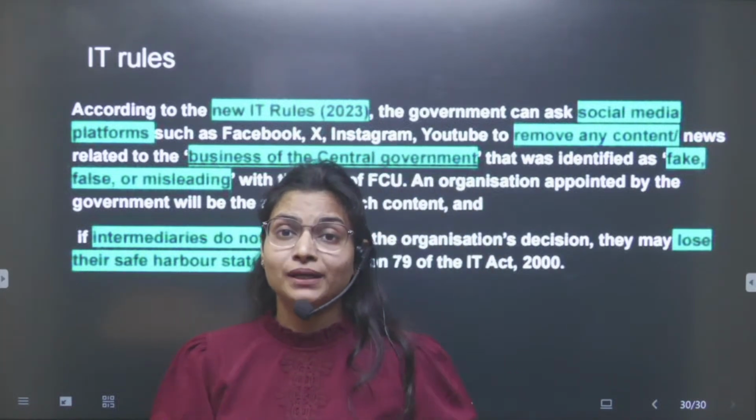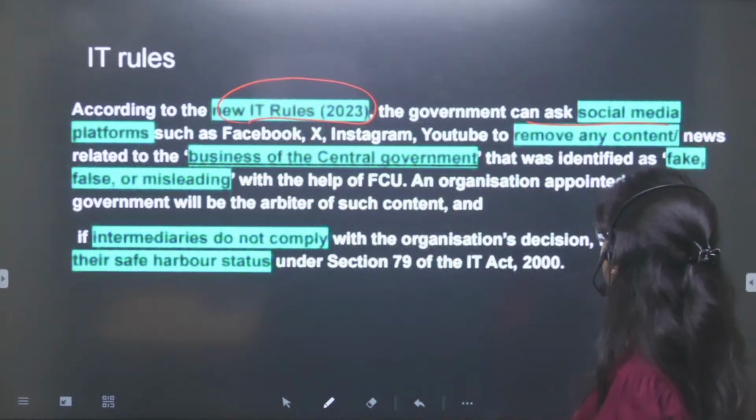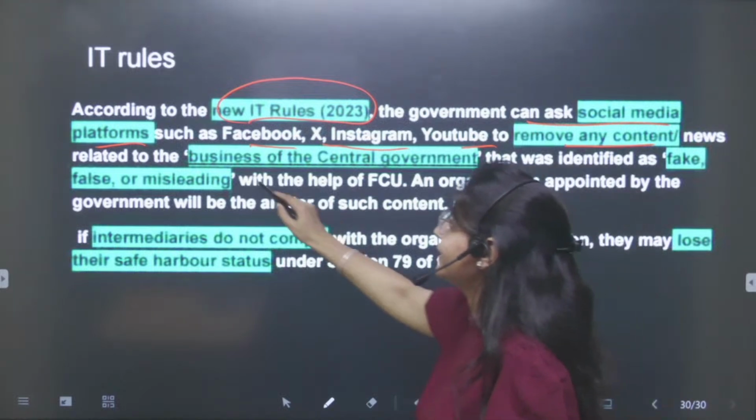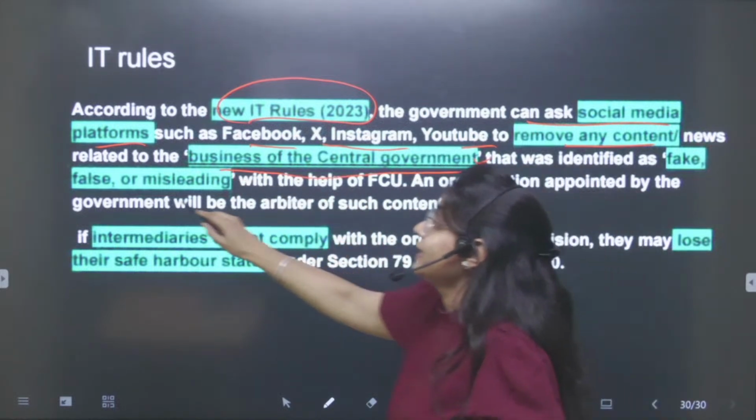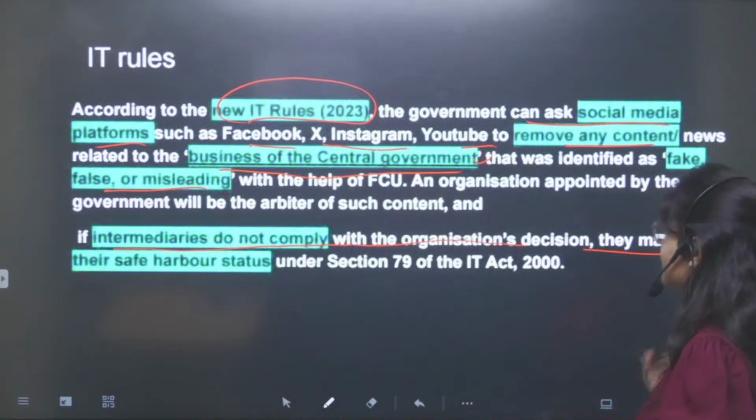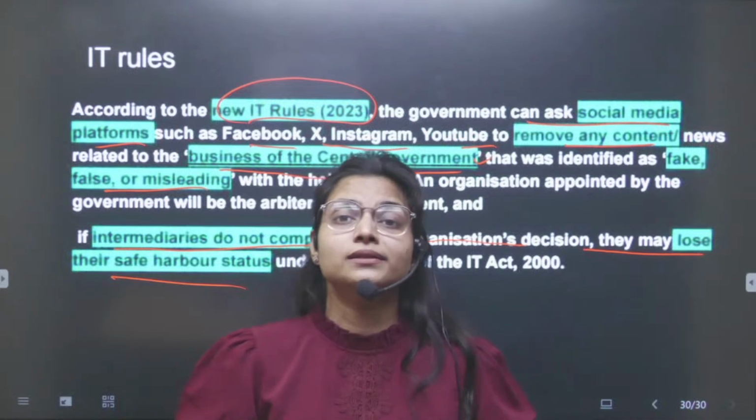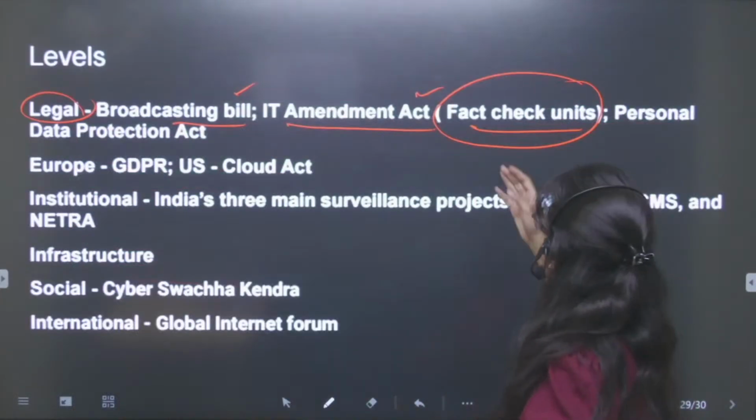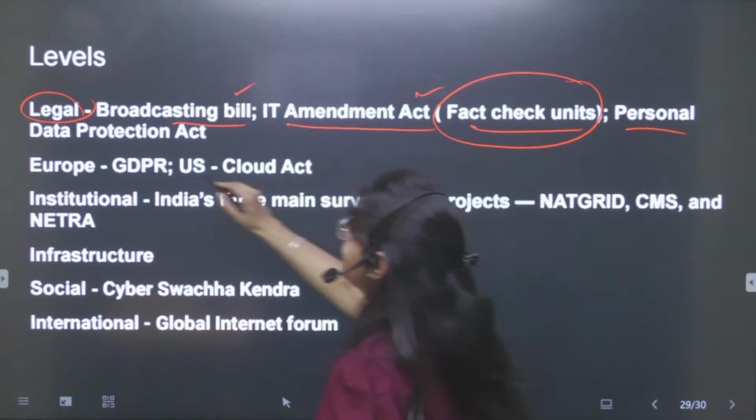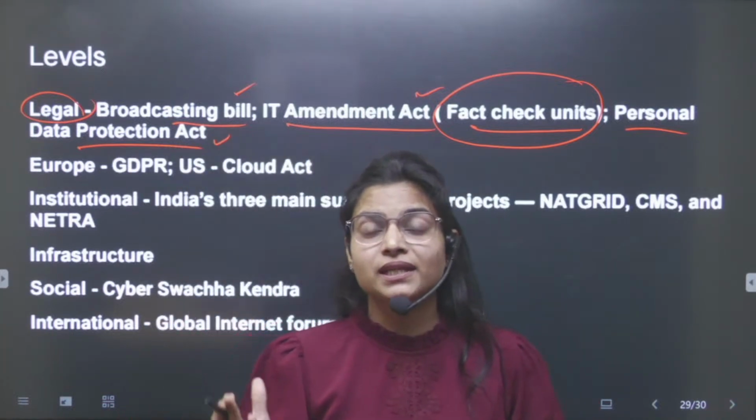But what was the amendment here? Under the new IT rules 2023, the government can ask social media platforms such as Facebook, Instagram, YouTube to remove any content relating to the business of the central government that is false and misleading. If intermediaries do not comply with the decision, they may lose the safe harbor status. This was discussed in the daily news analysis, and you can also see the fact check unit amendment, and there was the Personal Data Protection Act. You can relate the particular topic to this.